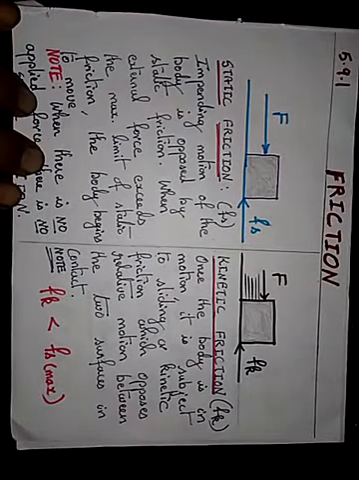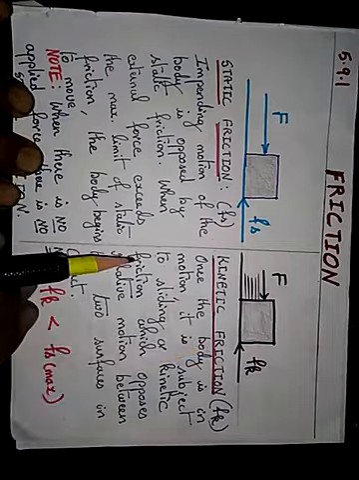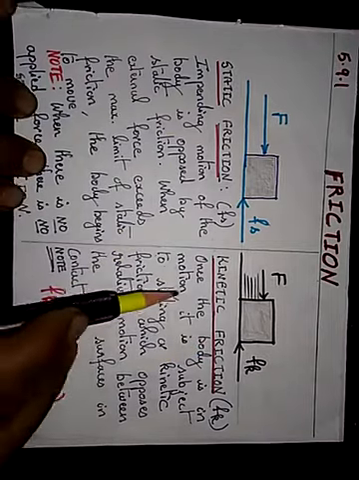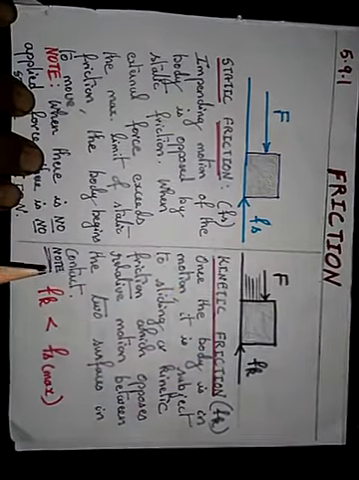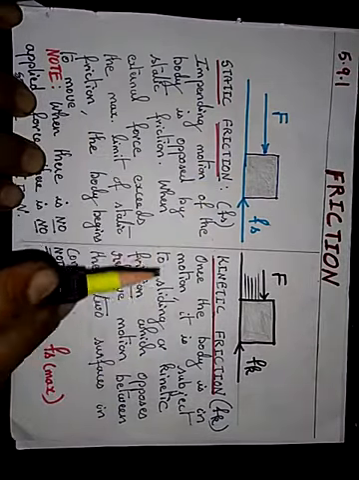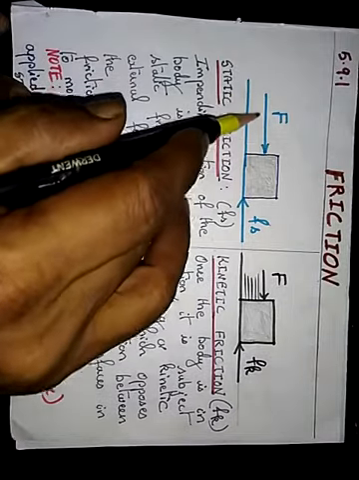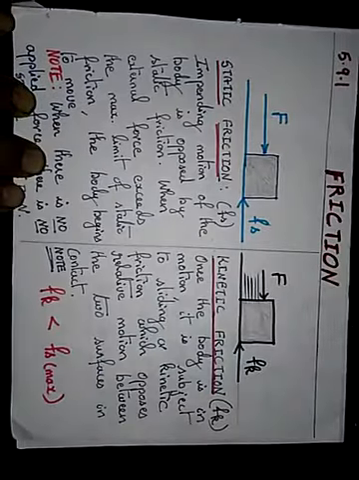Today we are going to see about friction. We have two types of friction. One is static friction, another one is kinetic friction. Assume a solid body is there. Now you are applying impending motion.